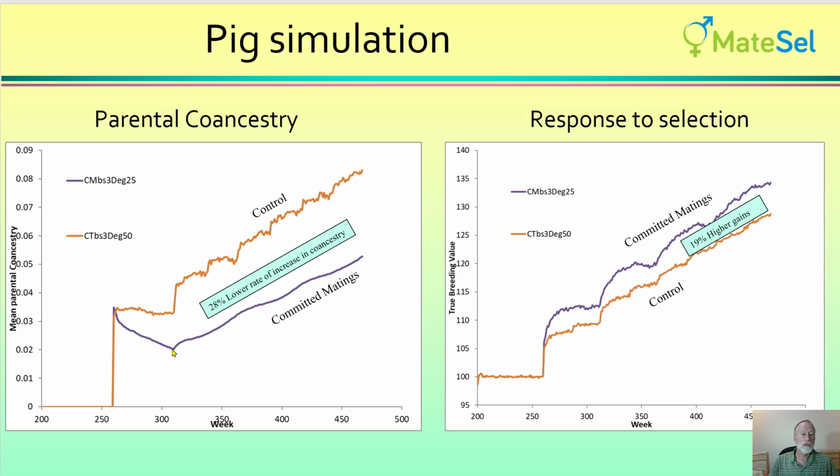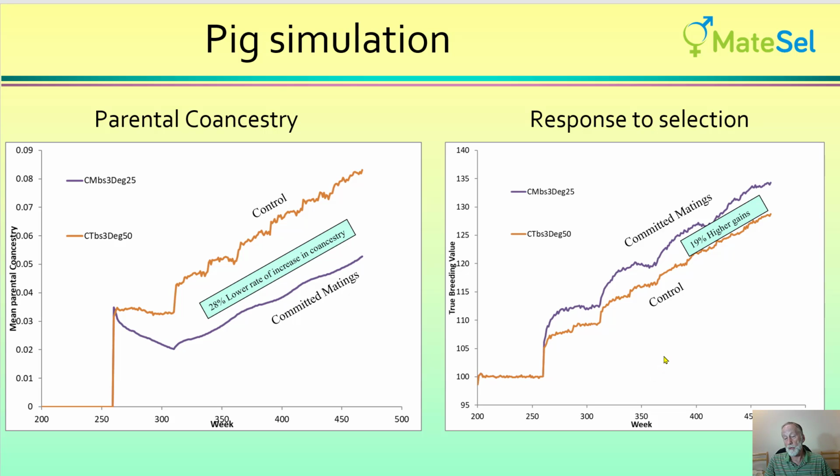And that's because we're getting a bigger and bigger effective population size because there are more candidates. So don't be put off by this big change in mean parental co-ancestry. It's not a real effect. It's just because we've got more pigs involved in calculation of mean parental co-ancestry. What is important is the rate of increase. And we can see that with the committed mating strategy, we've got a lower, in fact 28% lower, rate of increase in co-ancestry. So that's a big benefit.